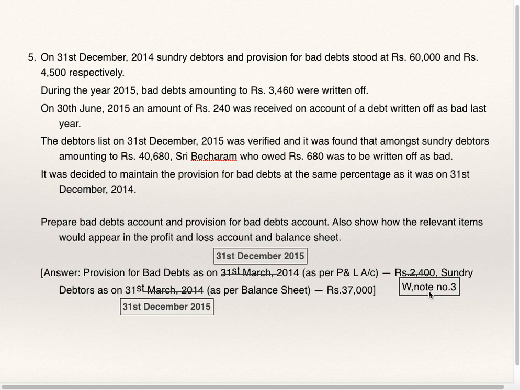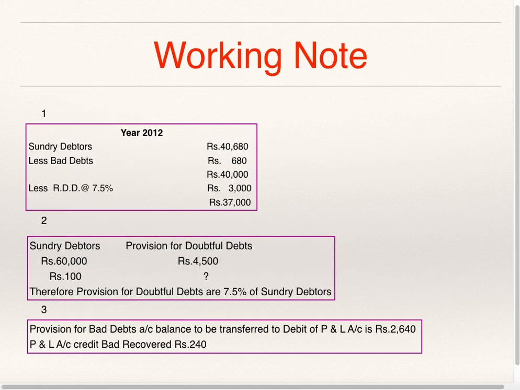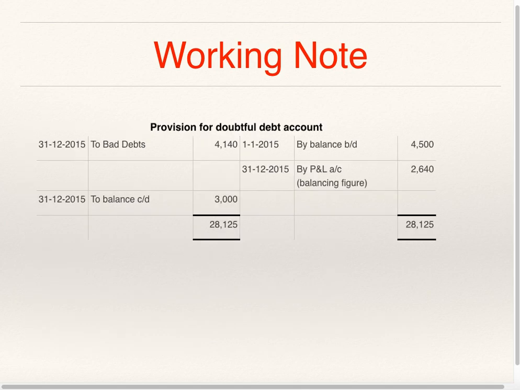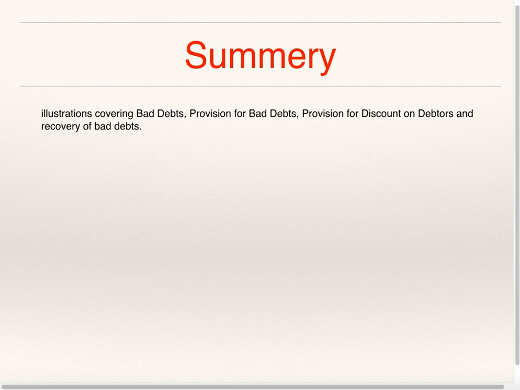Just now I have shown you the working note. 2640 profit and loss debit, 240 bad debts recovered profit and loss credit. So the net effect, 2640 minus 240, they are showing in the answer. But you are not supposed to write the net effect. You are supposed to show like this only. Try doing this question also.